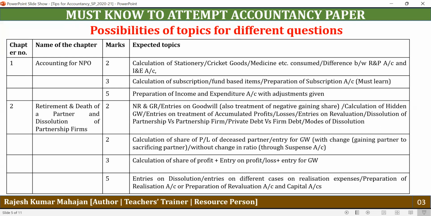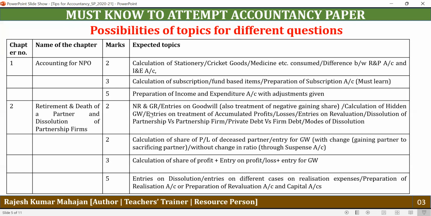Now, come to the next chapter, that is retirement and death of partner, including dissolution of partnership firms. This chapter on partnership will be meant for about 12 marks, and there will be 2 questions, a 2 mark question and a 3 mark question, and another question will be for 5 marks.